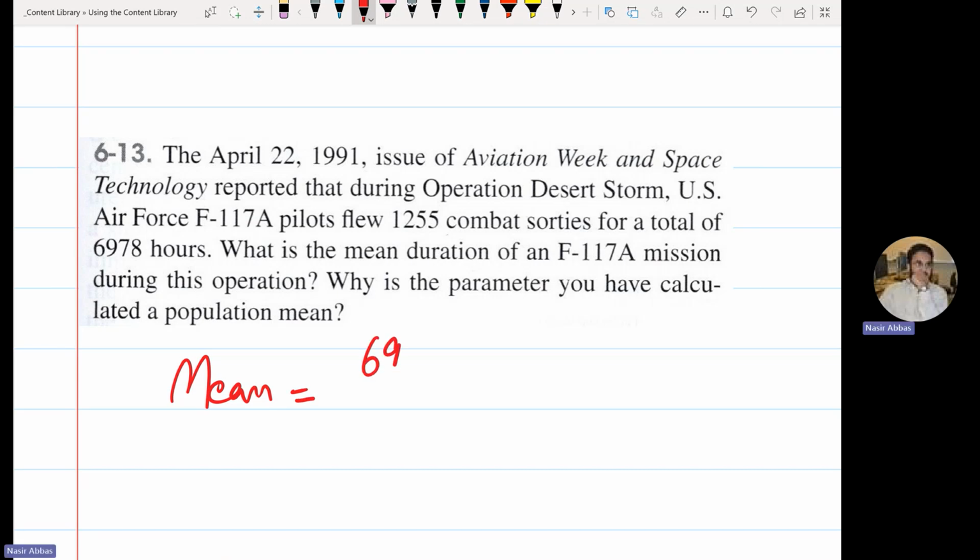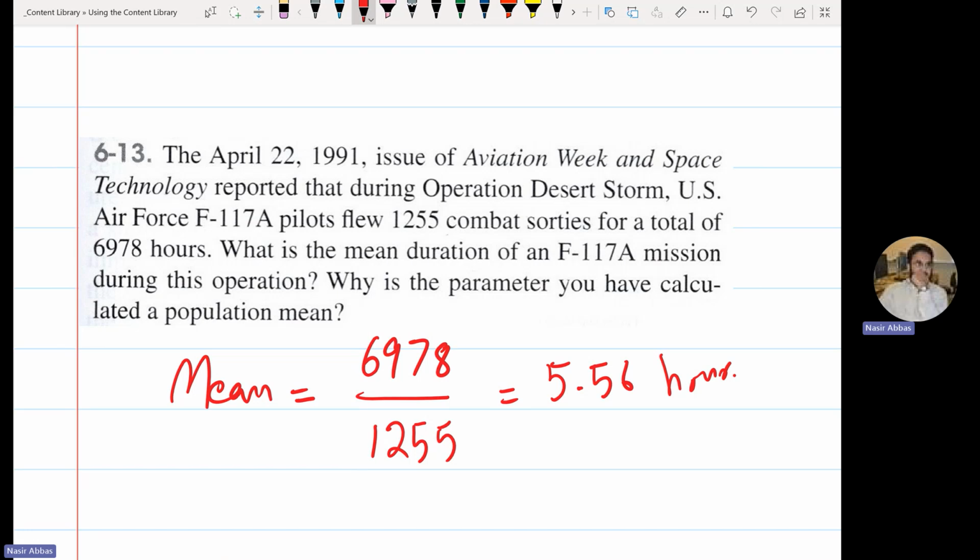Mean will be 6,978, the total flight time, divided by 5.56. So on average, each plane flew for how many hours? 5.56 hours. Now, why I brought this question to the class is the last line.